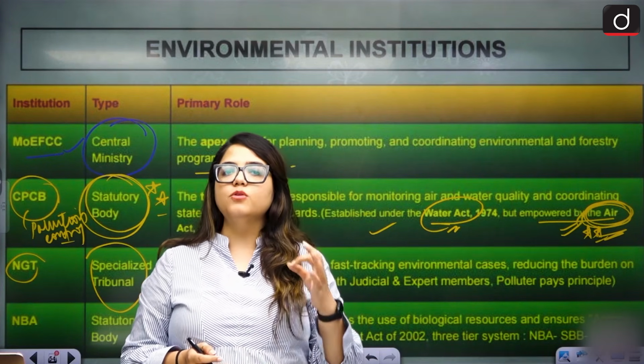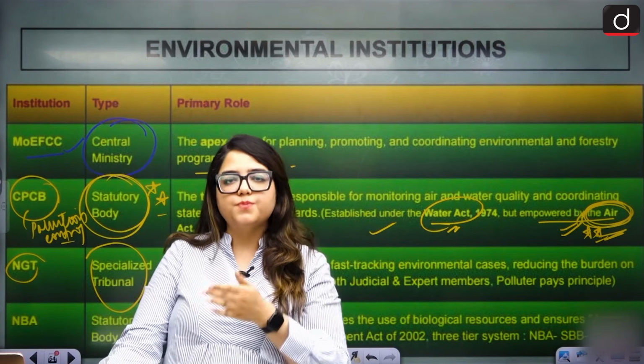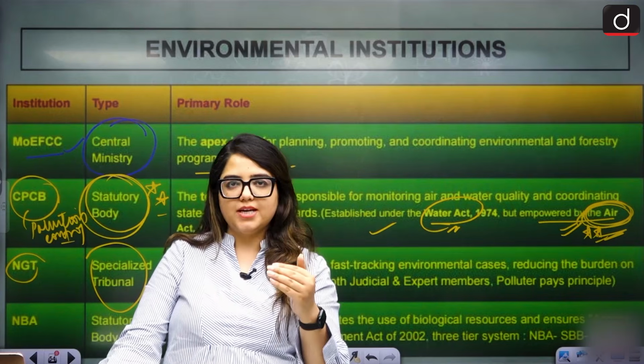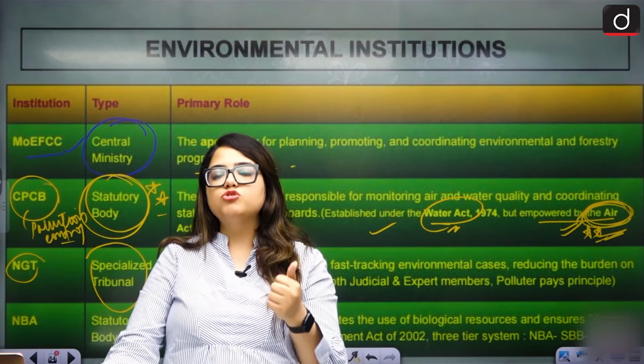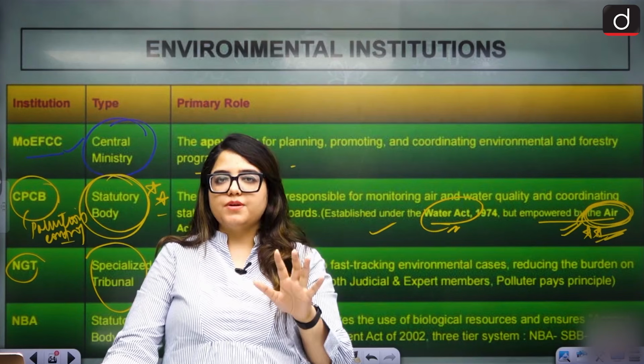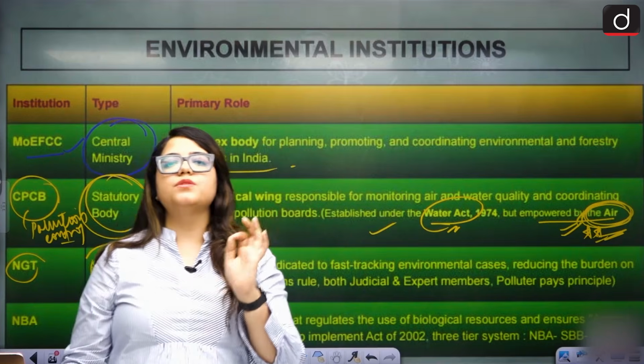And how do they do that? For that 6-month guideline, they have both judicial and expert members working on a particular case. Please remember that: both judicial and expert members, 6 months of deadline. And lastly, they have the polluter pays principle.